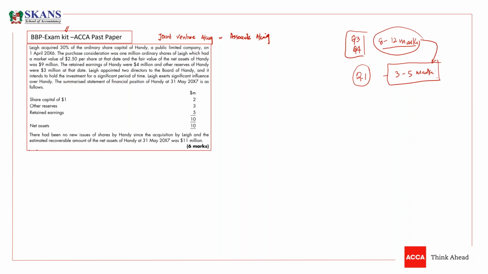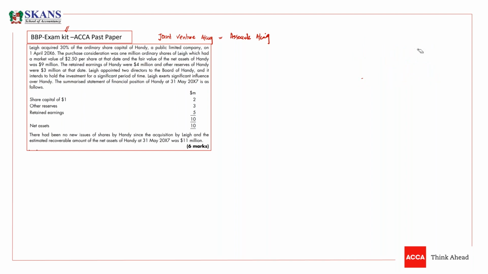Okay. So now, guys, we need to apply accounting, and I'm going to solve this question. And this is a question on associate, but the joint venture accounting will be the same. So let's see, guys, what is this question? The question name is Lee. It is from the past paper, but I picked it from the BPP exam kit. So let's see, guys. Lee acquired, we need to do the accounting, guys.